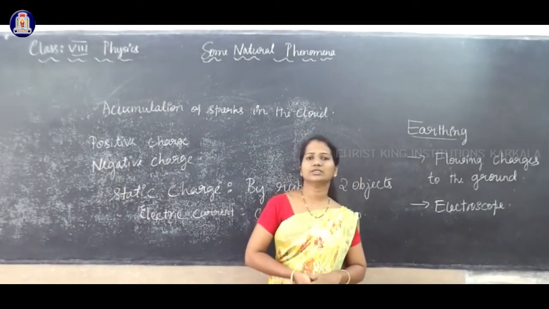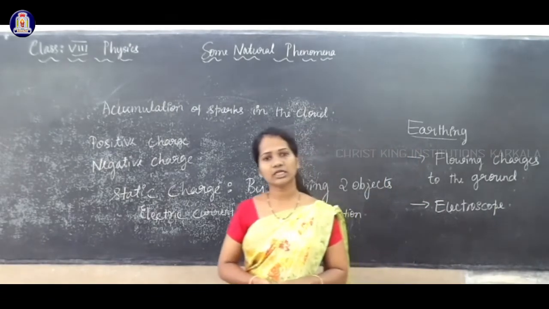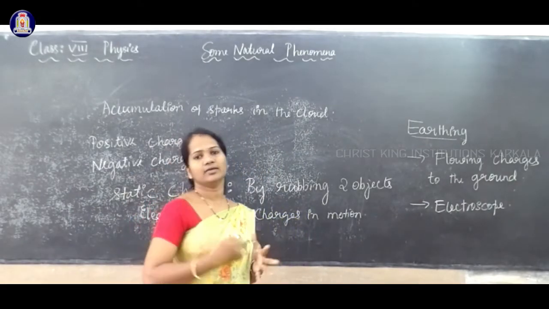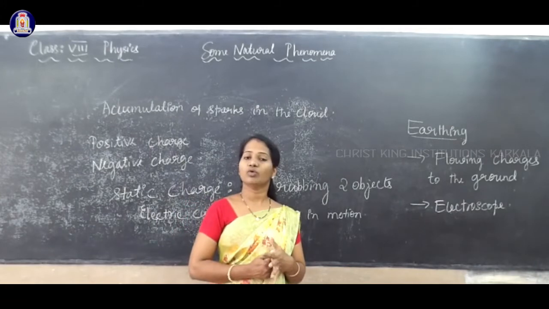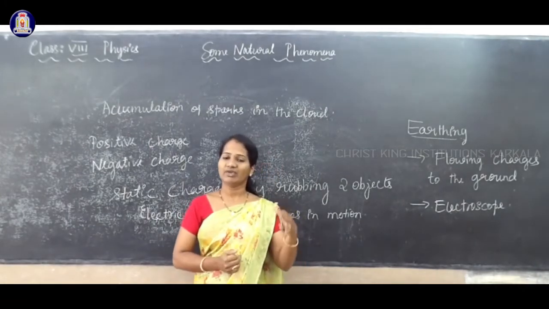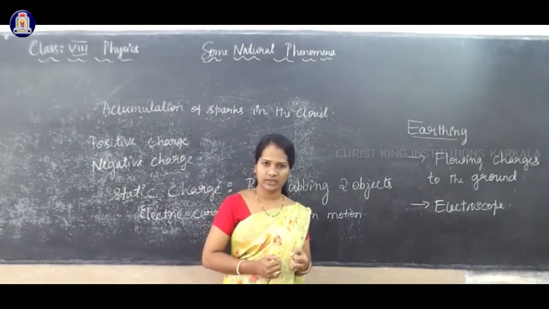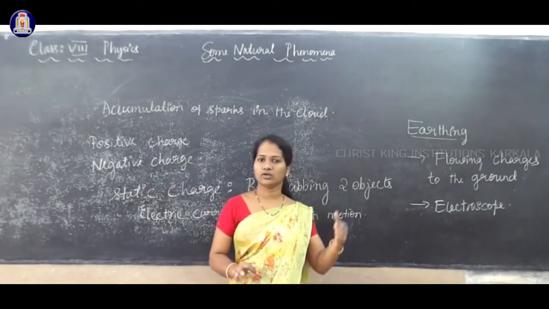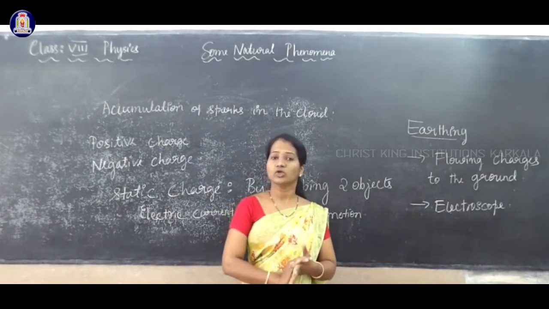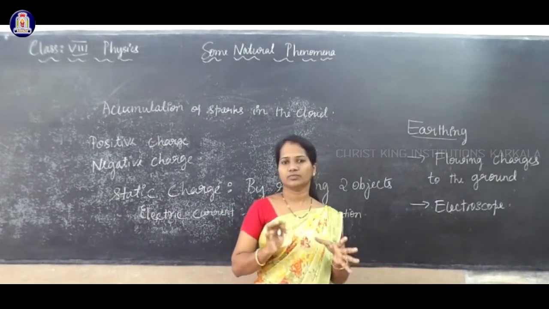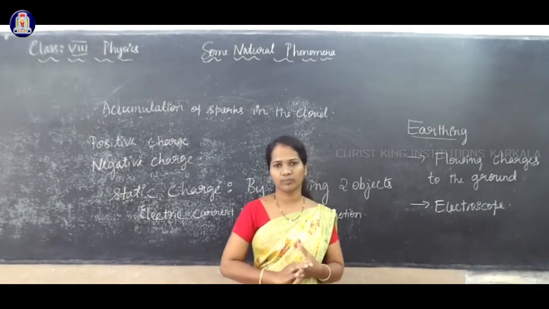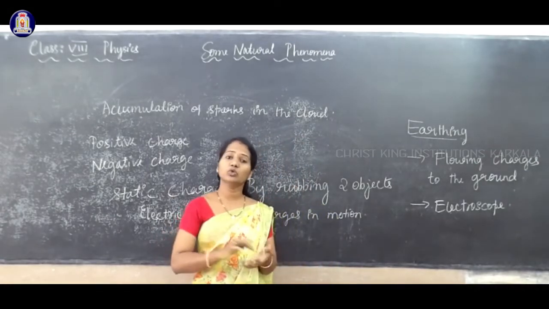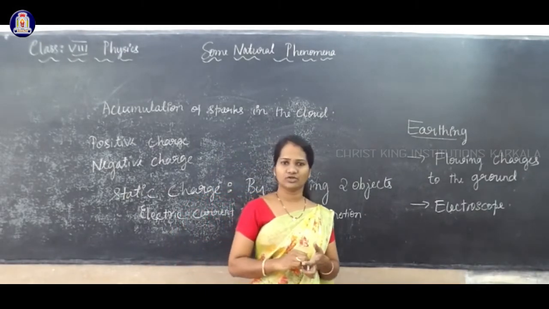This earthing is very important while constructing buildings or houses. While doing wiring, there should be earthing. Why is earthing important? If any leakage of current takes place in any device, using the earth wire it goes to the earth or the ground, so that it saves the electrical equipment and saves the life of the man who operates that particular electrical device.